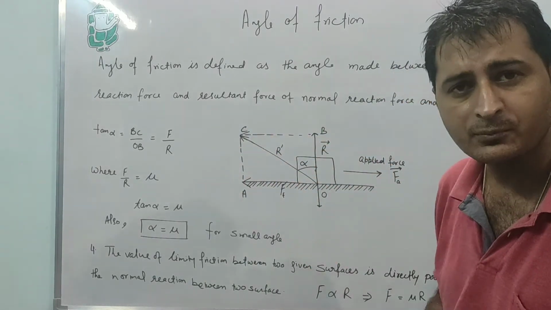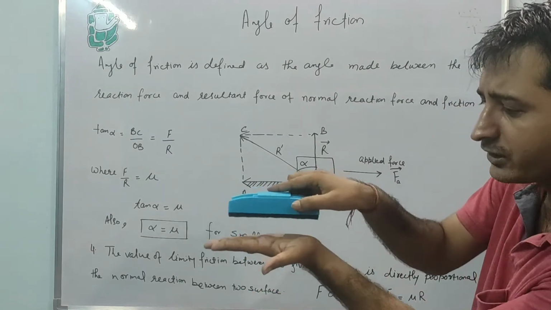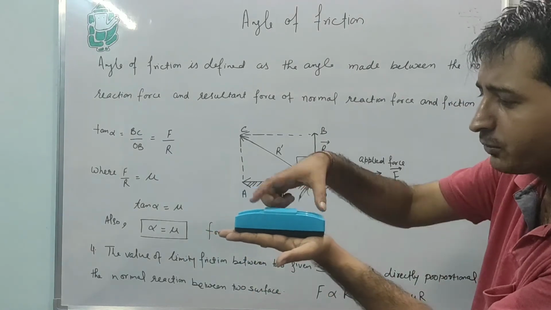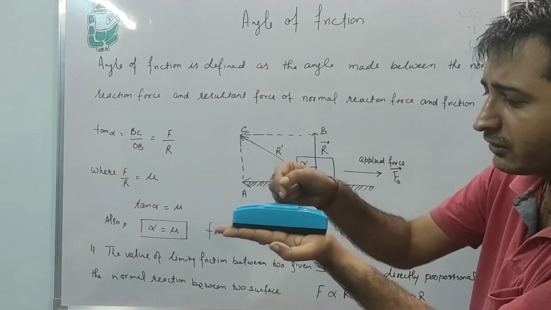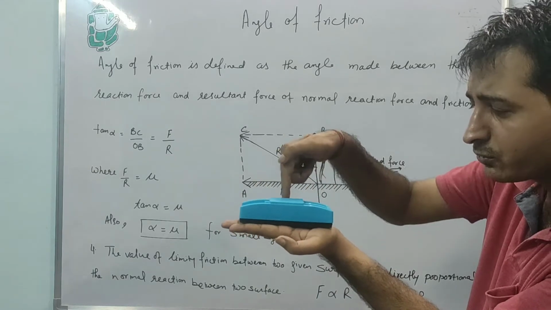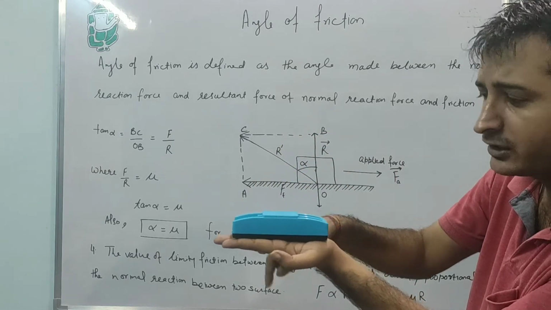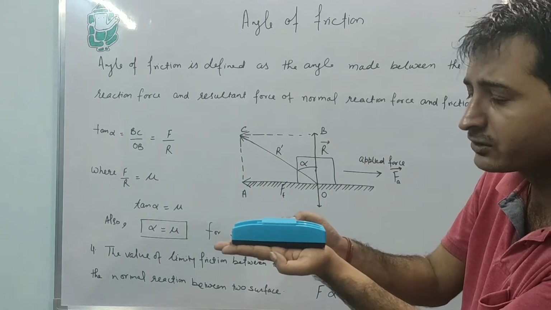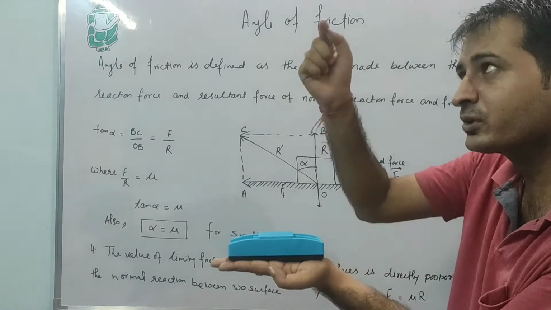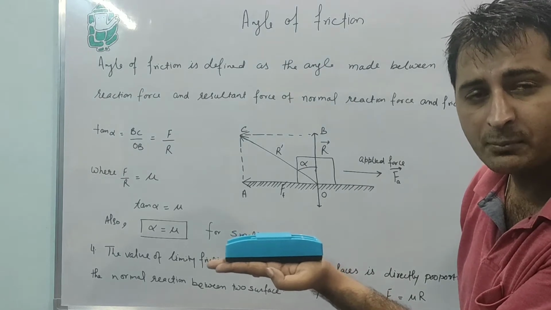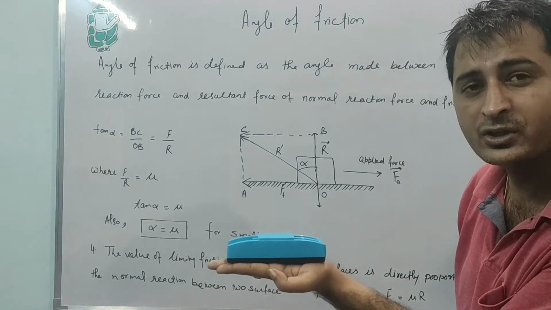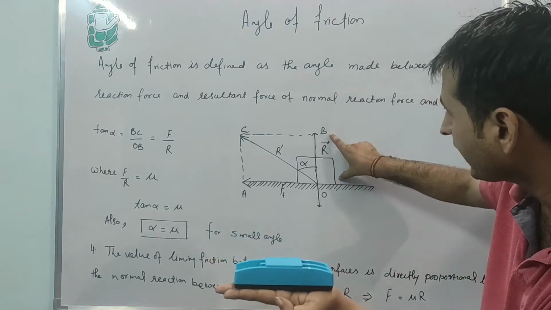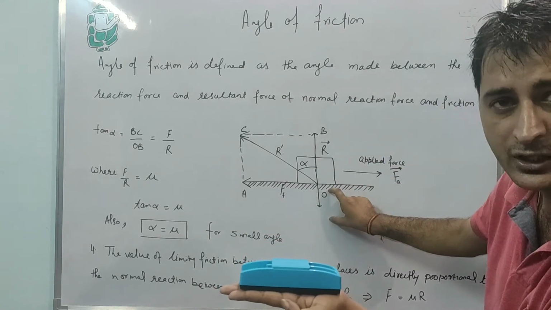Look into the diagram. A body is lying on a hand. This body is putting its weight toward the downward direction, but the hand is in the same position. That means the hand is putting an opposite force toward the up direction, which is called the normal reaction, highlighted by R, and mg toward the downward direction.